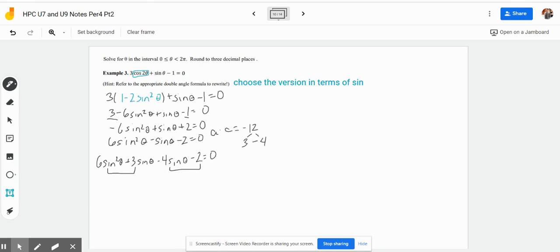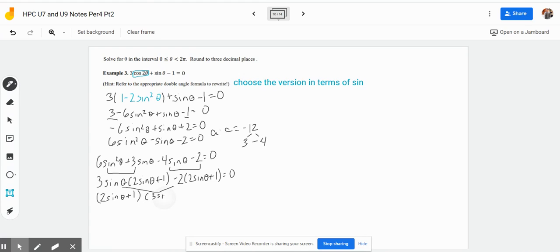Factor by grouping. For the first two terms, we're going to factor out a 3 sine theta, and we're left with 2 sine theta plus 1. Then minus 2 times 2 sine theta plus 1 equals 0. I'm just going to fix that plus sign. The 2 sine theta plus 1 is like our GCF that we can factor out, and the two terms left over become the other binomial.